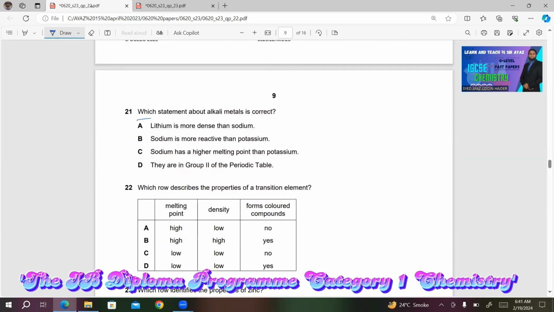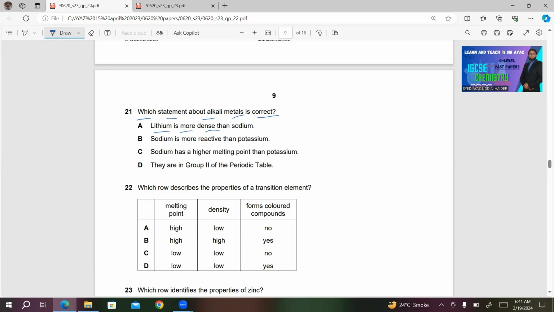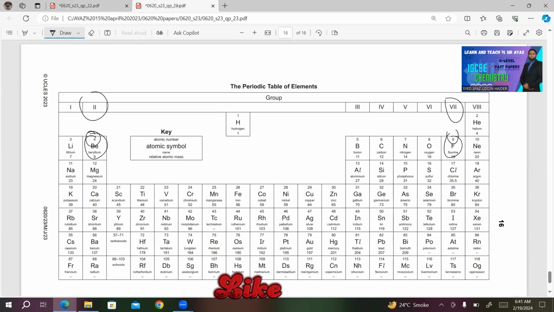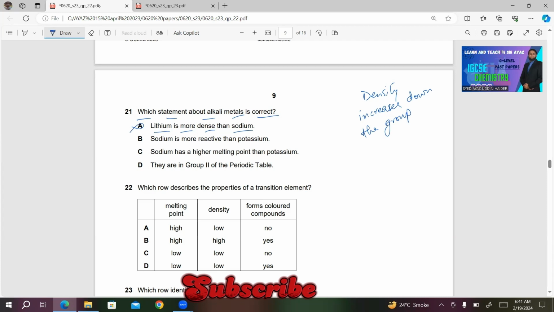Number 21. Which statement about alkali metals is correct? A, lithium is more dense than sodium. Now let's look at the position of lithium and sodium. Lithium and sodium both are in group 1. What is the trend in group 1 about the density? The density increases down the group. So this can't be the right answer.